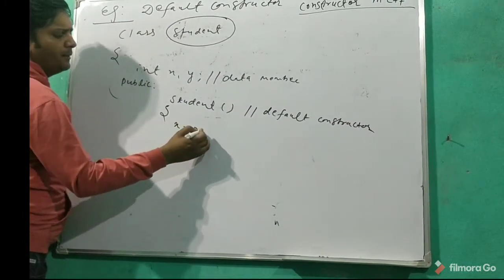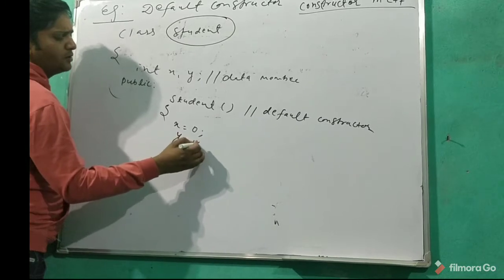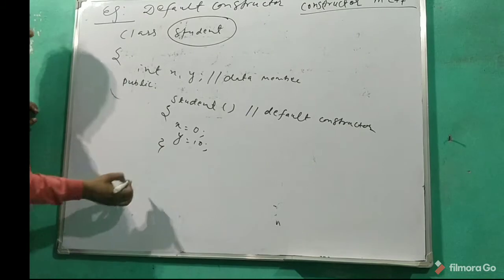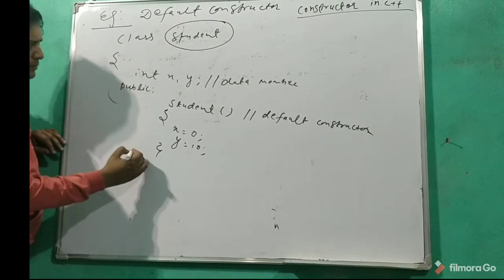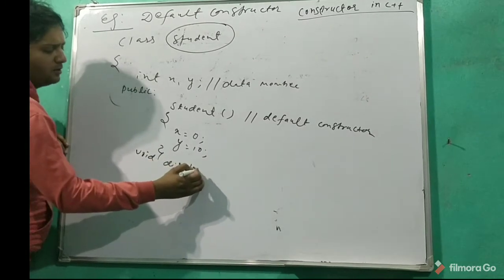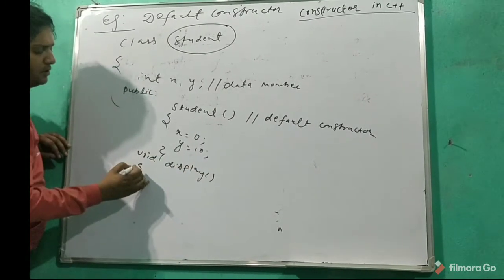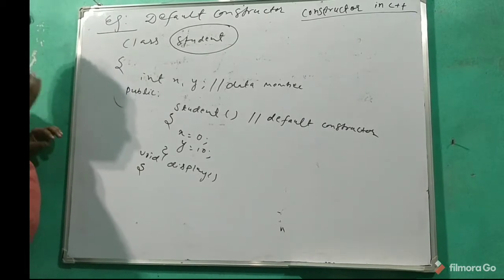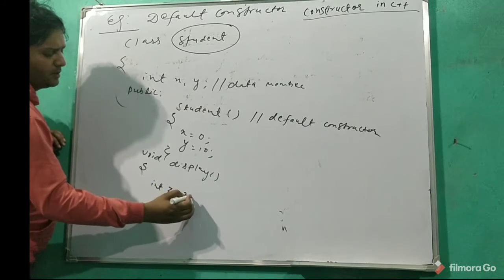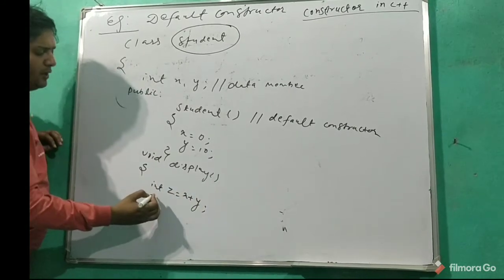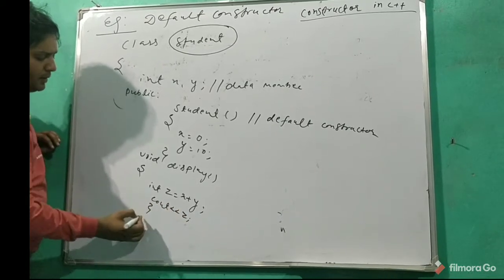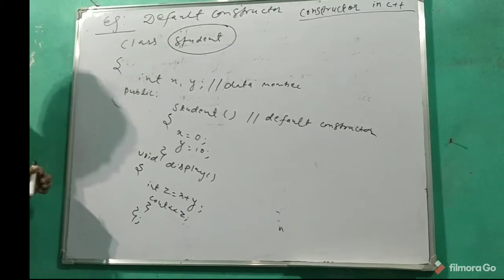By default I am assigning some values: x is equal to something, y is equal to some value. These are called default values. Then I declare one normal member function, display. You can perform the sum of two numbers or display the numbers. Just int z is equal to x plus y, then cout z. Then we close our class.